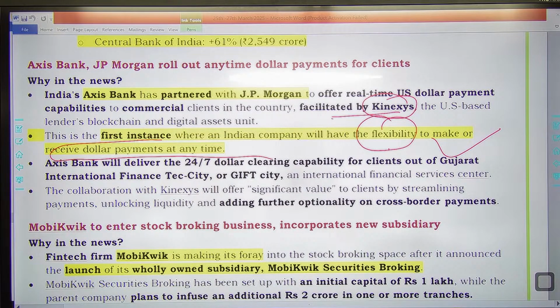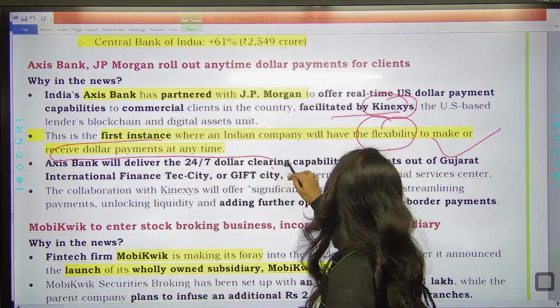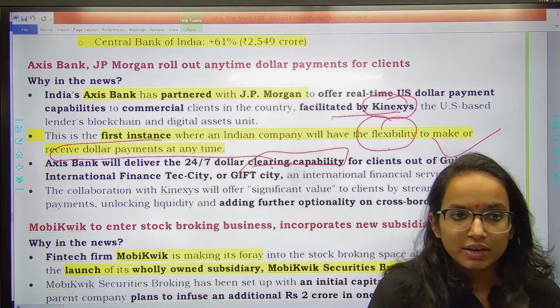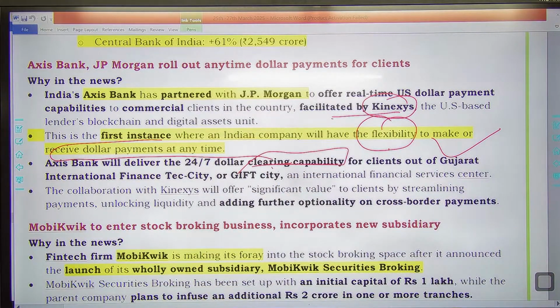Remember this. तो Axis Bank को 24/7 डॉलर क्लियरिंग कैपेबिलिटी जो है it would provide, right? डॉलर clearing capacity or capability to Axis Bank. It is going to be very important for all the clients out of the Gujarat International Finance Tech City or Gift City. So this is going to be important. Remember Axis Bank and JP Morgan, and also facilitated by the Kinexys.